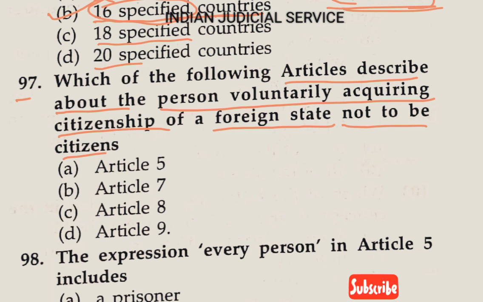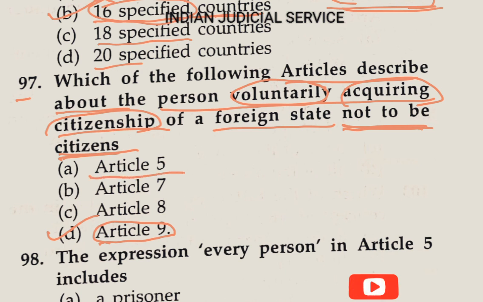So this thing is provided in, so any person who voluntarily, this is very important, voluntarily acquiring the citizenship of any other foreign country is not to be a citizen of India. And this thing is provided in which article? Article 9. Article 9 deals with this: the person who voluntarily acquired the citizenship of a foreign state is not to be a citizen of India. So the answer is option D.